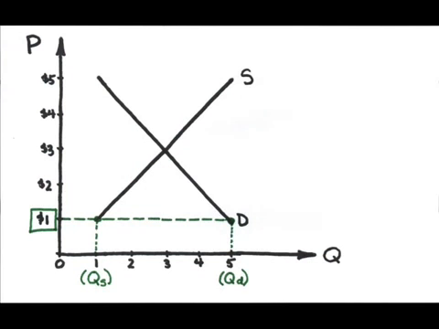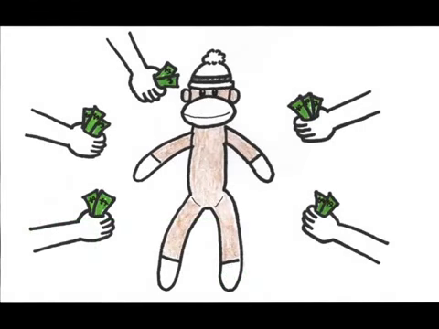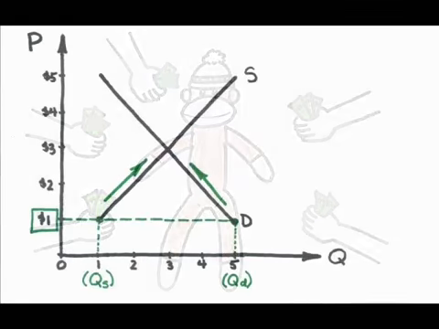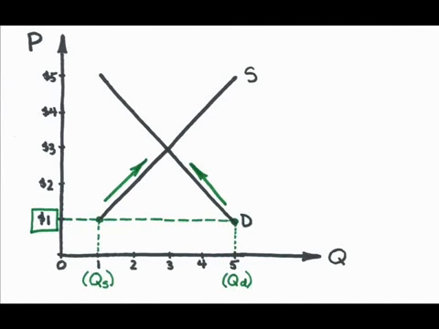A situation like this, where the quantity demanded is greater than the quantity supplied, is referred to as a shortage and will result in upward pressure on price. Why? Well, those buyers all want to purchase, but there's only 1 unit available, so the buyers start to compete to get the 1 available unit by offering more money. Price goes up, and consequently, quantity demanded drops and quantity supplied rises until we get to equilibrium.